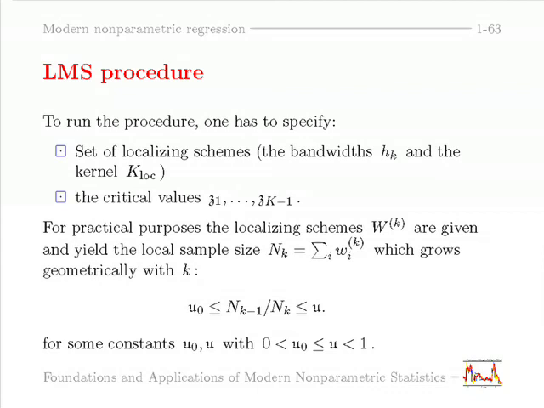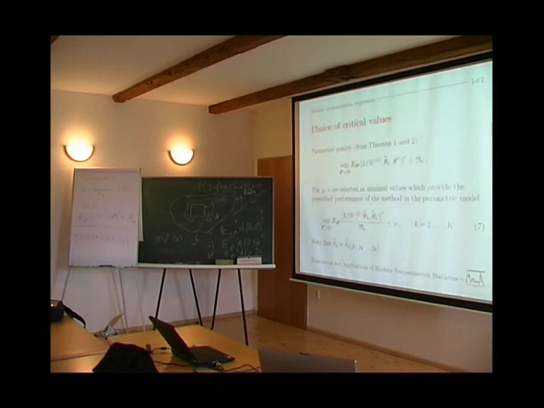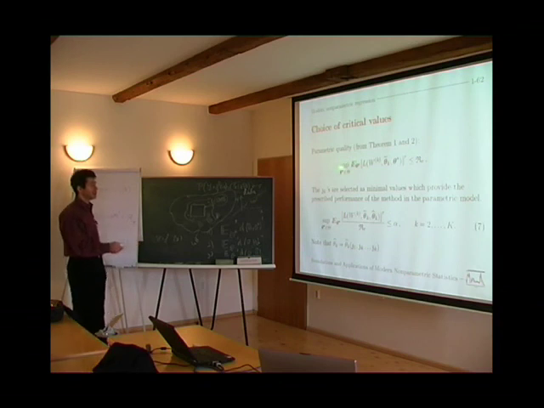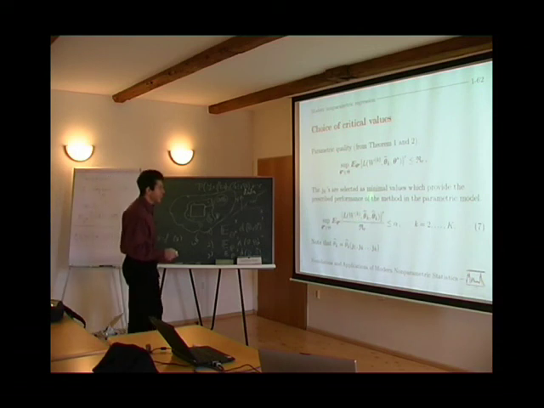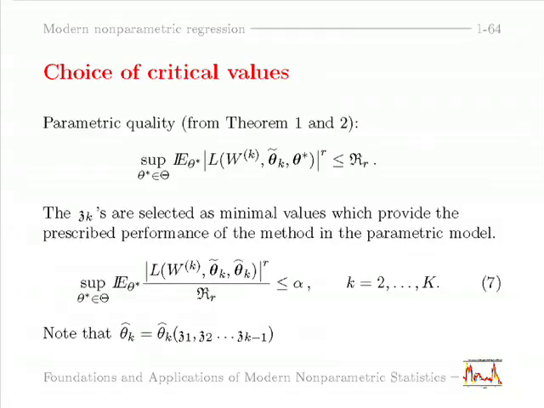Okay, now about the critical values. Okay, now what we know in the parametric situation. We have this bound for the risk. This is the risk bound in the parametric situation. Now we want to select the critical value, and we use the idea to penalize, to check the performance, how the procedure works in the parametric situation.